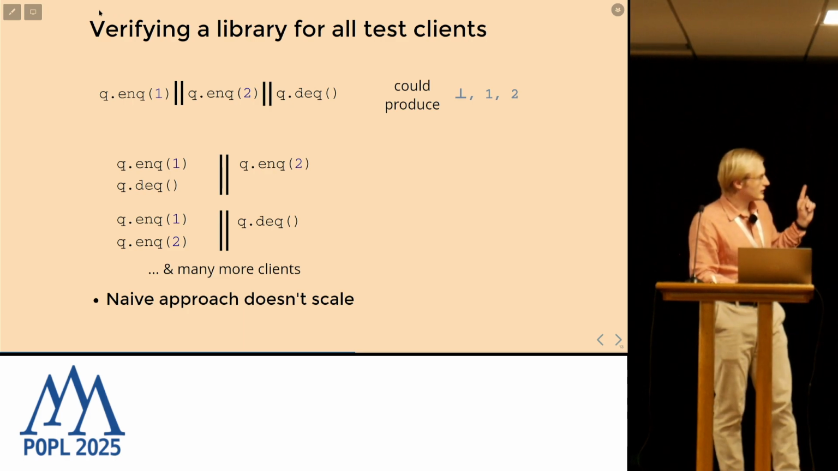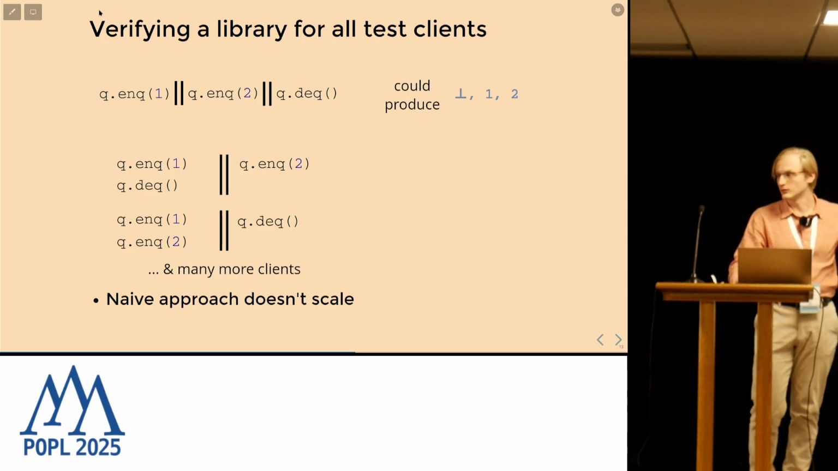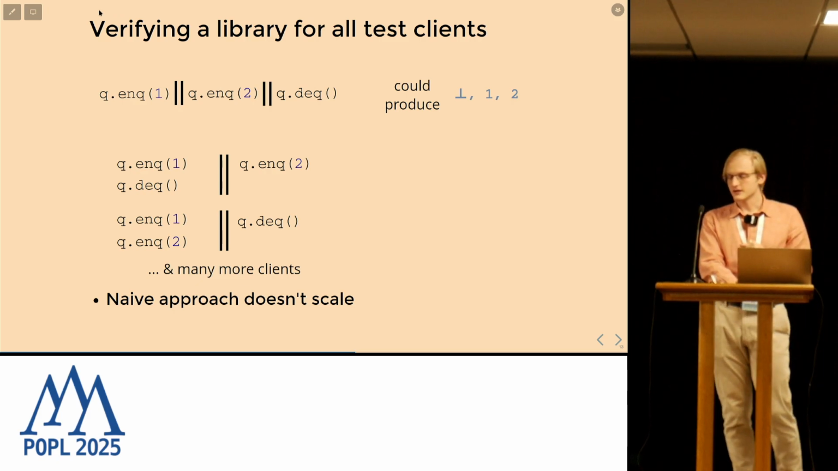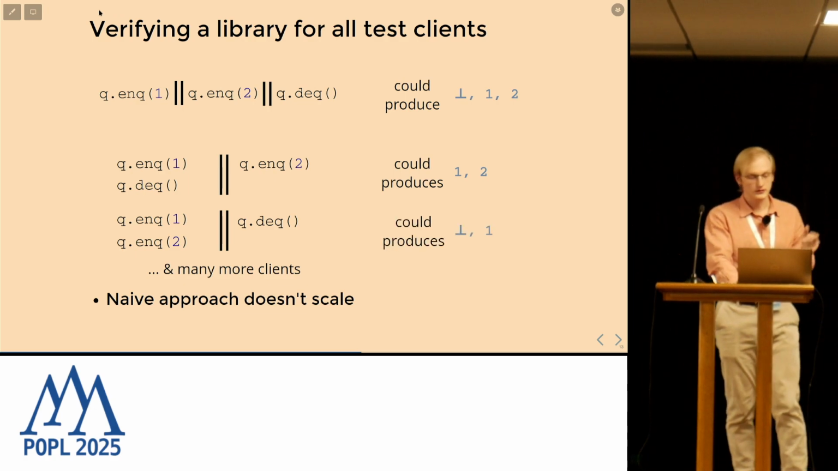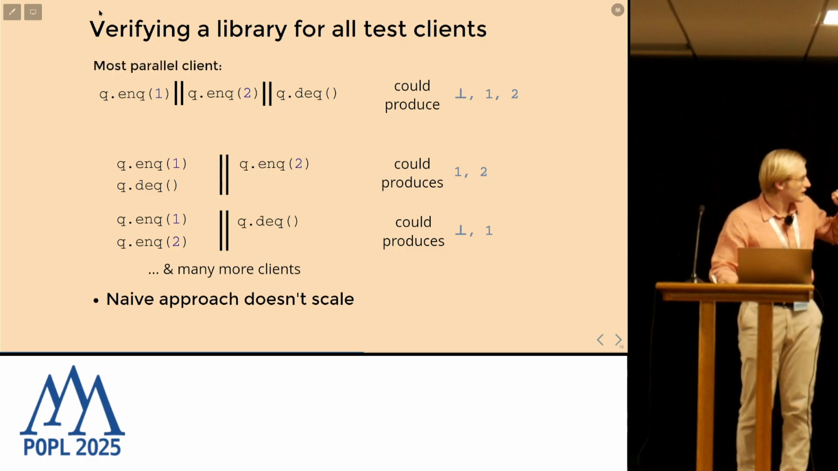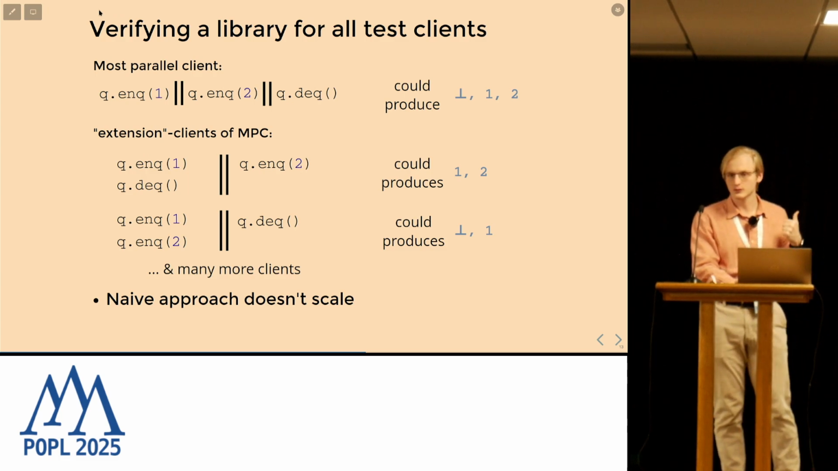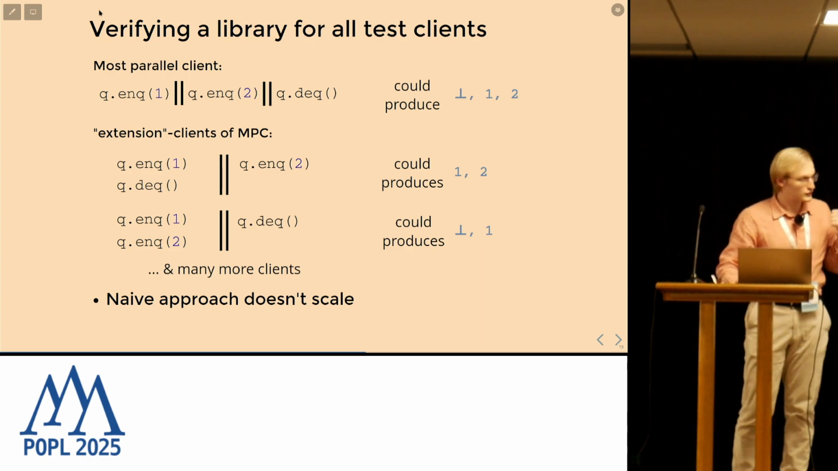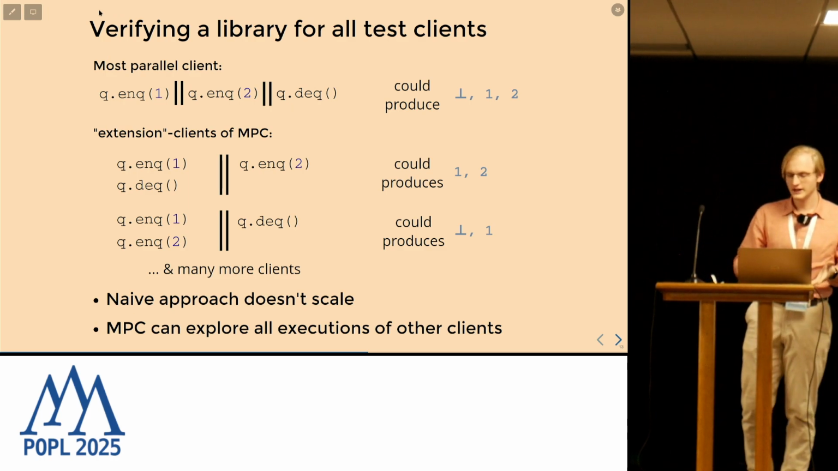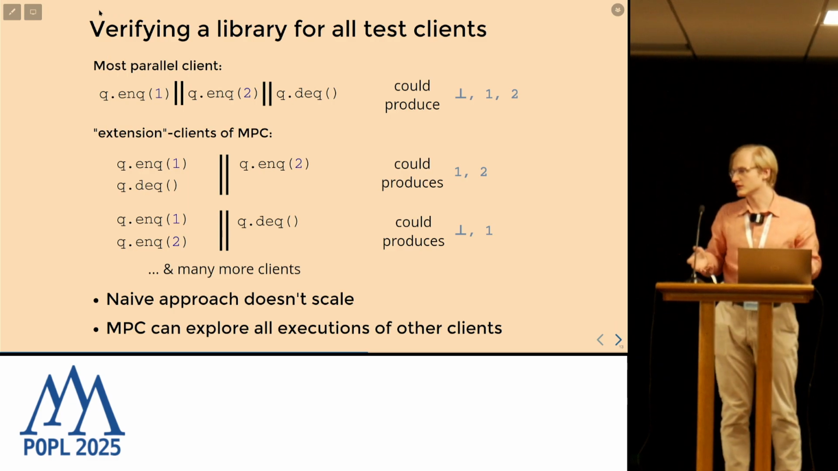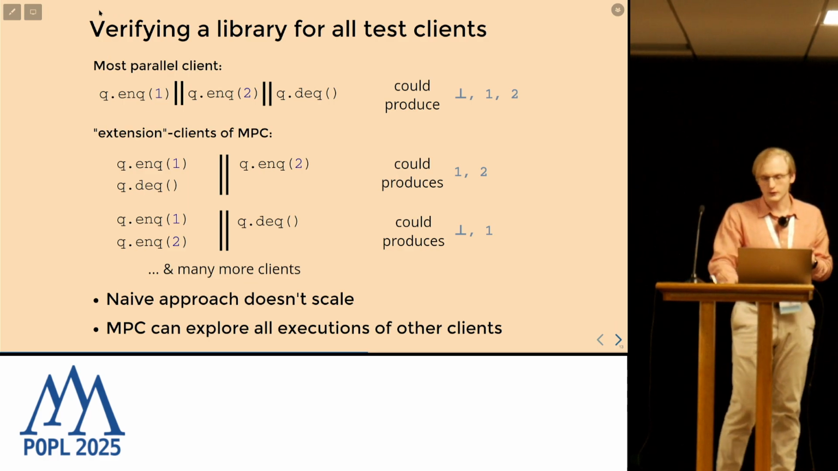We observed that this client at the top can see the empty marker, 1 and 2 values, and other clients can observe just some subset of these values. So we call the client at the beginning the most parallel one, and we consider other clients just as extensions of this most parallel client. We can leverage this observation by running our tool on the most parallel client and observing all possible executions of all extensions at once. But it doesn't work straightforwardly.